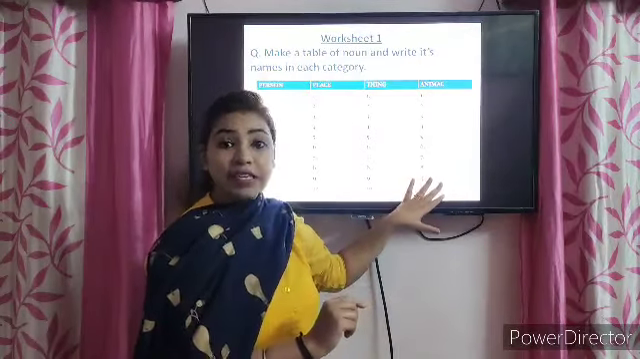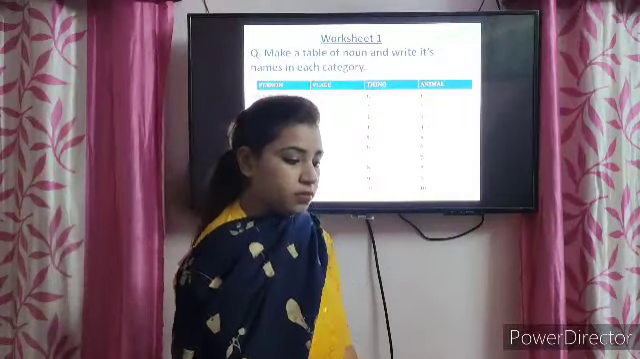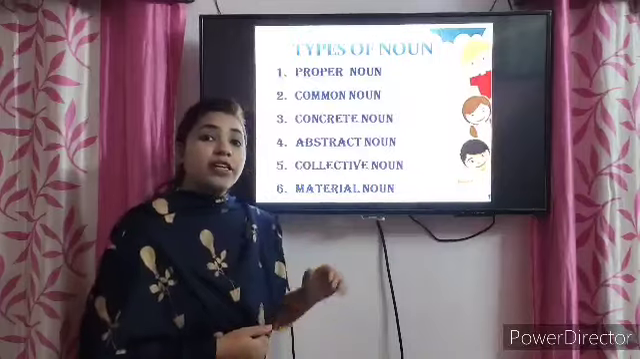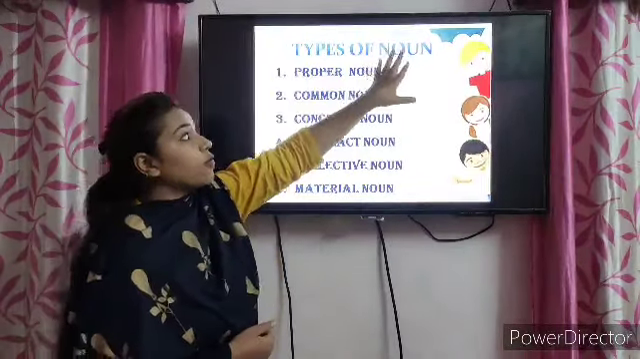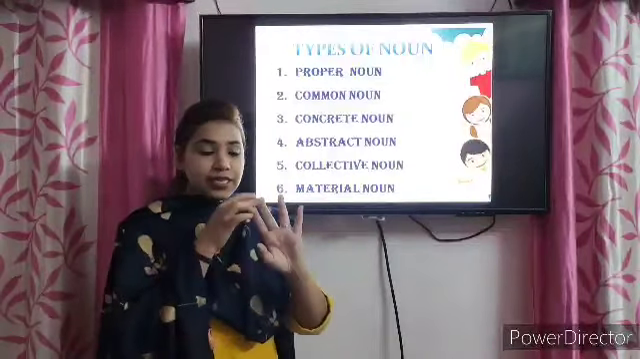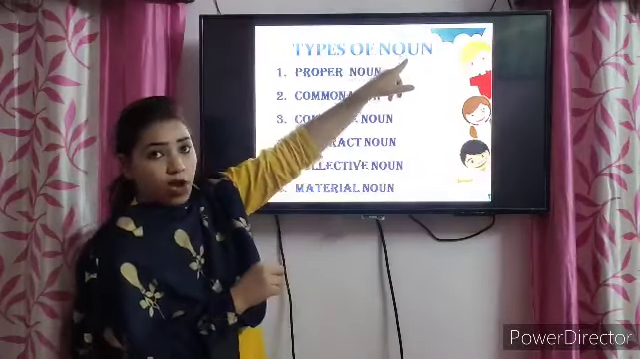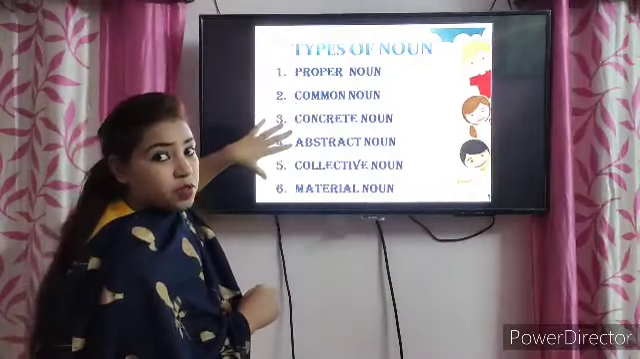I hope you are clear with the definition and the worksheet number 1. Okay students, let's move to the next slide. Here I am telling you types of noun. As we know the definition of noun, person, place, thing, animal, idea. Now there are various types of noun. In this we are going to discuss 6 types of noun.